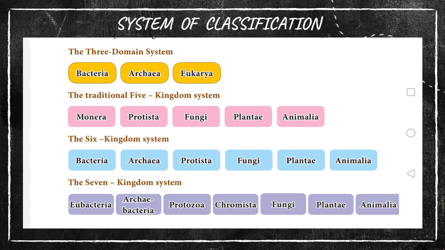Chromista. Okay, so Protista is classified into 2 kingdoms, that is Protozoa as well as Chromista. The rest come as they are: Fungi, Plantae as well as Animalia. So this is the system of classification. Till now, they have classified in this way to identify the animals.